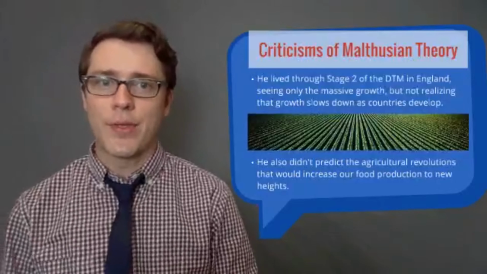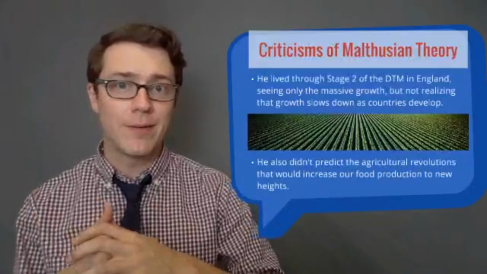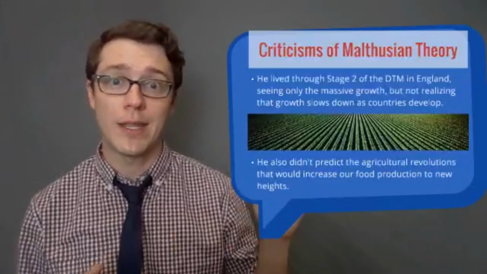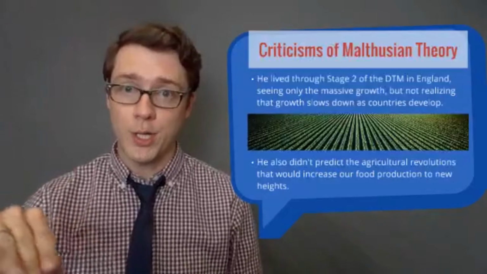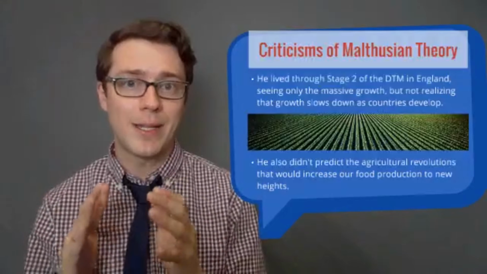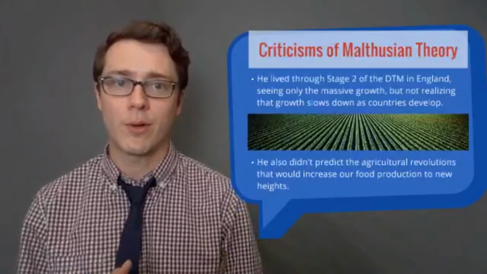So there were a lot of critics of Malthus's ideas. Since he lived through stage 2, he wasn't able to see that eventually we would transition to stage 3 and then 4, and for some countries 5, which meant that population growth was going to slow down. But he was right in the middle of it, so it's hard for him to see that eventually it would slow down. He only saw the massive growth.